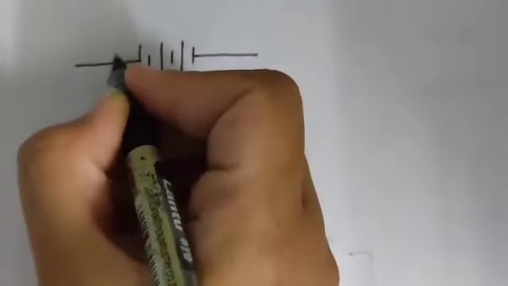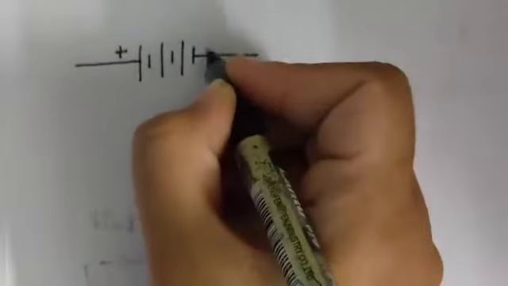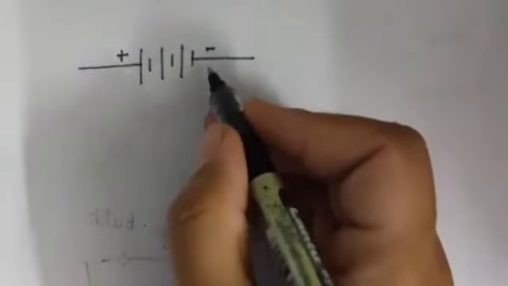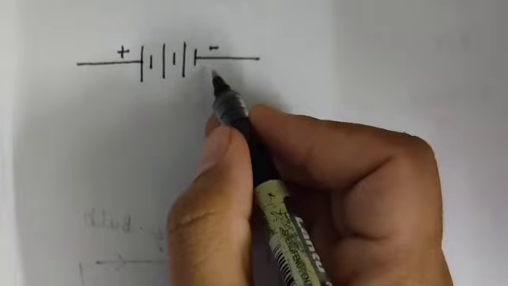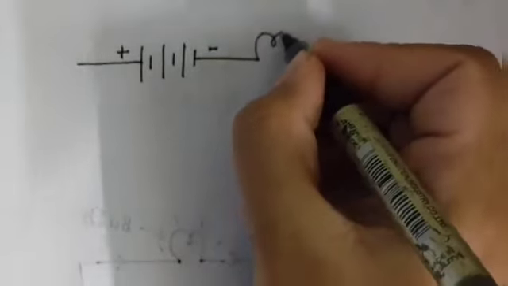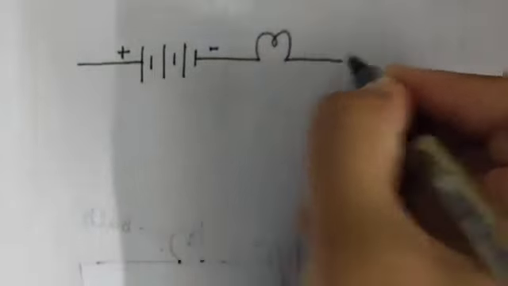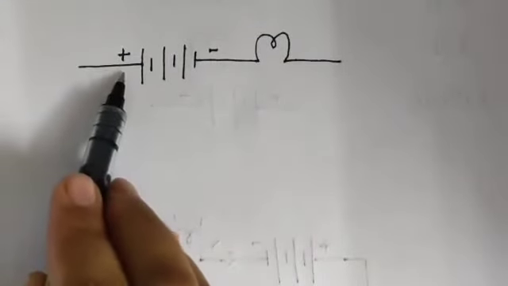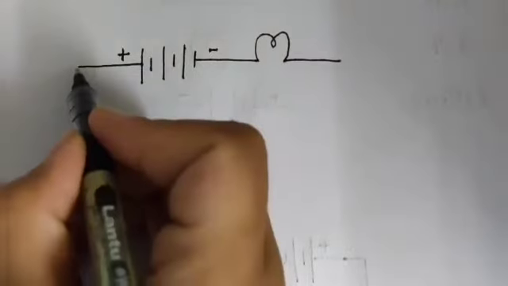First of all, consider a battery. This is the positive end of the battery and this is the negative end of the battery. Now join the negative end of the battery with a bulb, and connect the positive terminal of the battery with a wire.